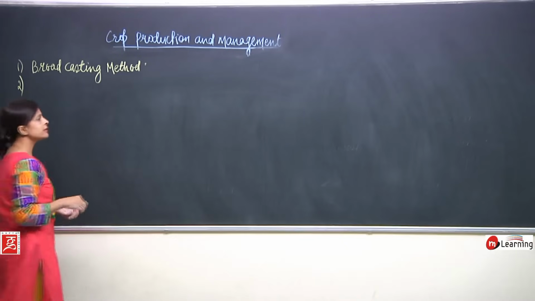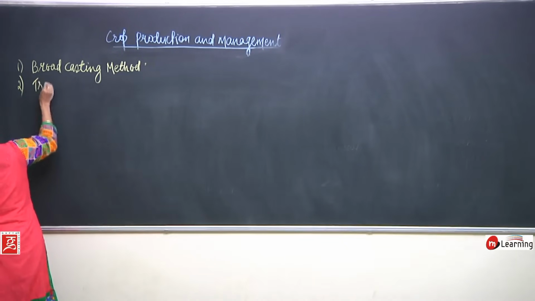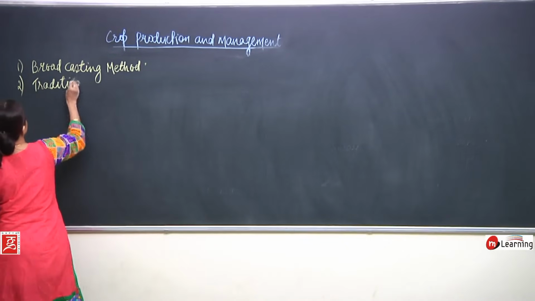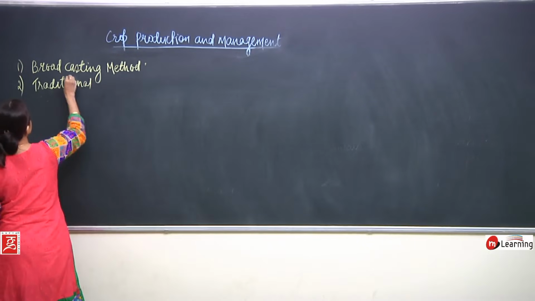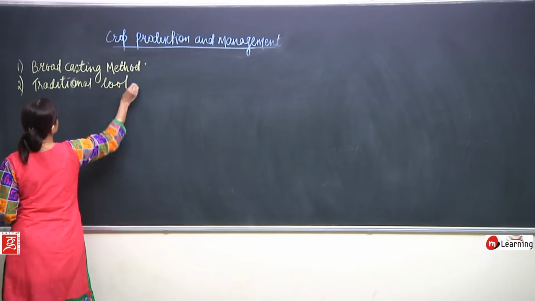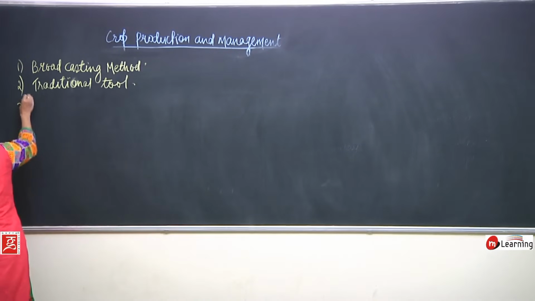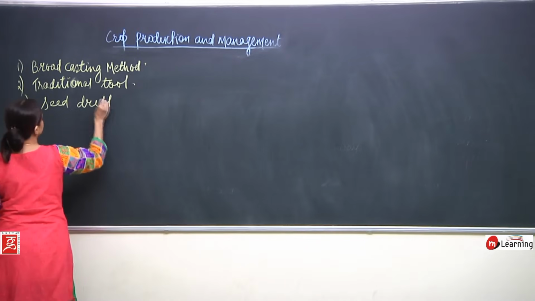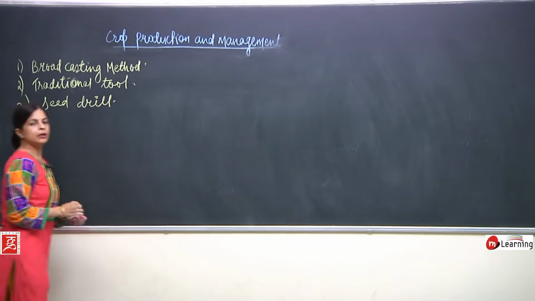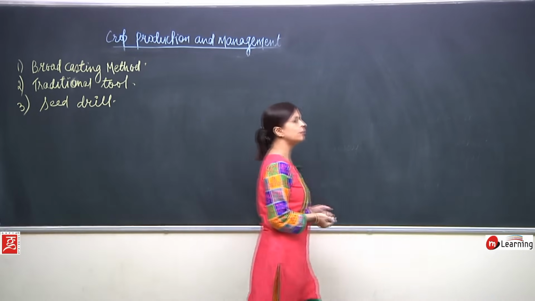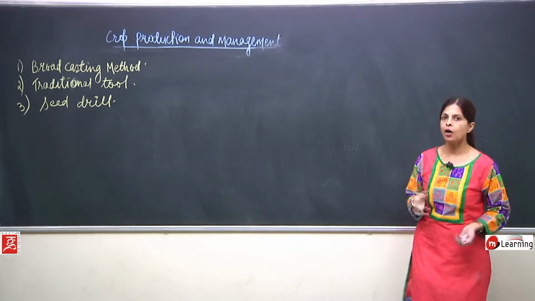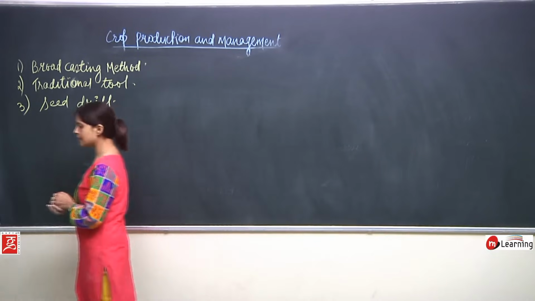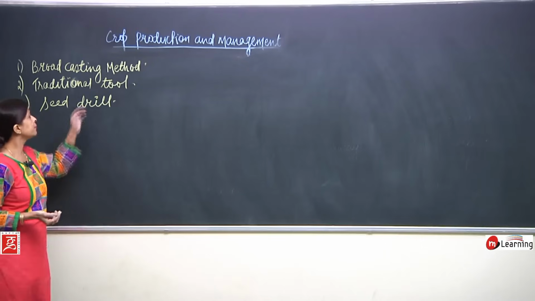Second is the traditional tool, and third is the seed drill. So now we are going to talk about these three different methods of sowing seeds. First is the broadcasting method.